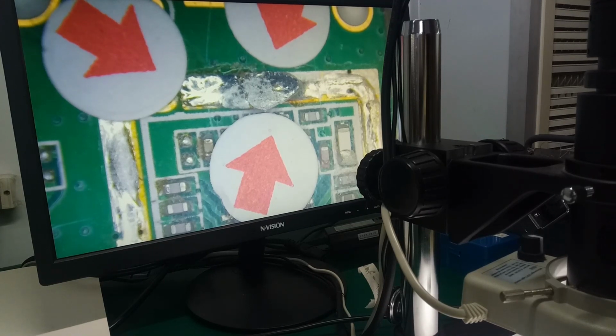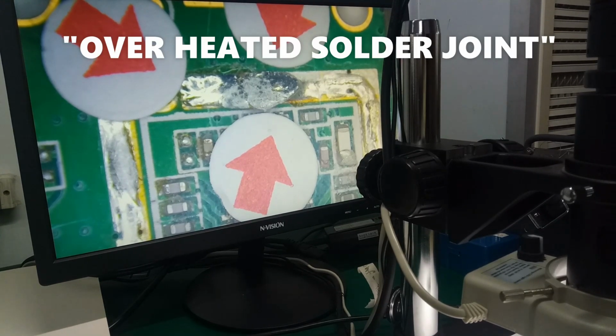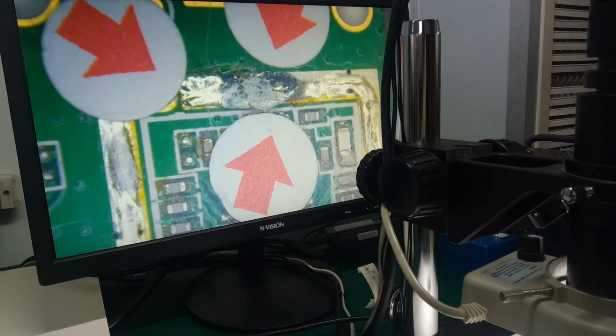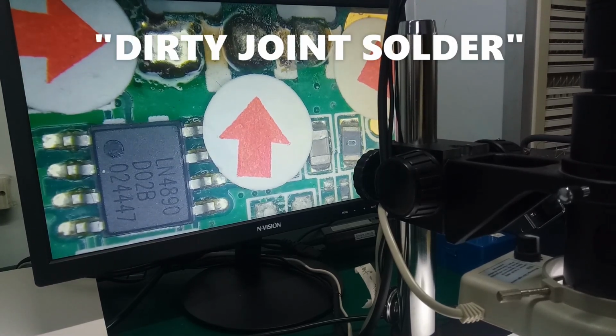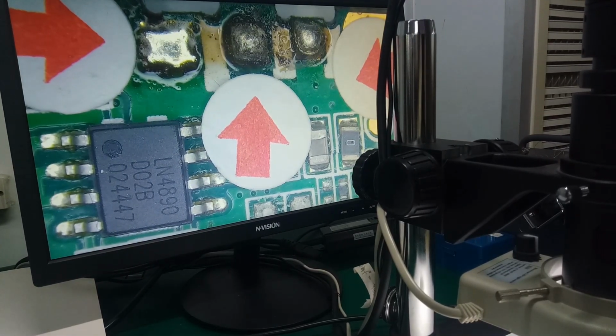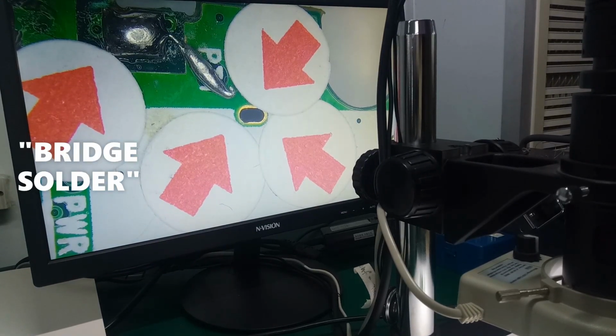Overheated solder joint. A dull and rough or sandy. This is caused by applying too much heat for too long period of time. Dirty joint solder. This is caused when the solder part have not been properly cleared and oxidation or foreign material interfere with the flow of solder.